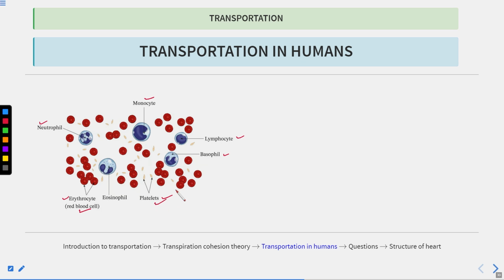Platelets are involved in coagulation. RBCs consist of the hemoglobin protein, which helps in the transportation of oxygen as well as carbon dioxide. Here you can see monocytes, eosinophils, neutrophils. Some of them have the phagocytotic role. So you should know which cells have the phagocytotic role and which cells secrete heparin and histamine. Basophils are the cells that secrete heparin as well as histamine.